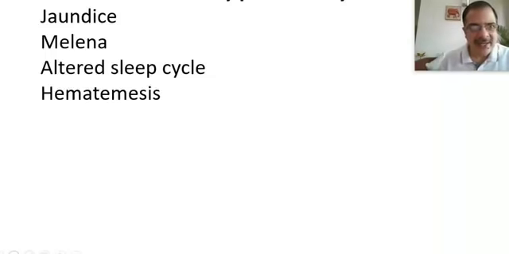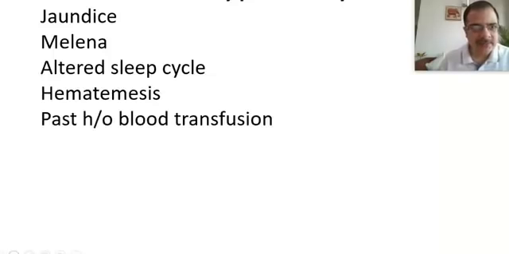We will ask for any episode of hematemesis. We will ask the patient's history of blood transfusion, because it can be a cause of chronic liver disease due to hepatitis B or hepatitis C. Though our patient is a chronic alcoholic patient, it does not mean that liver disease can be only due to alcohol. There can be viral causes also, like hepatitis B or hepatitis C. So we will ask for that blood transfusion history.